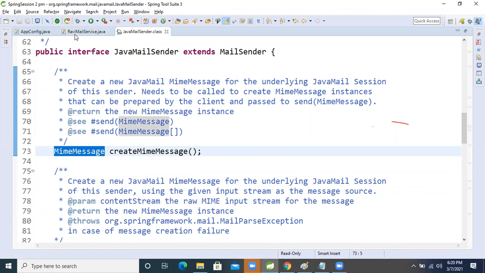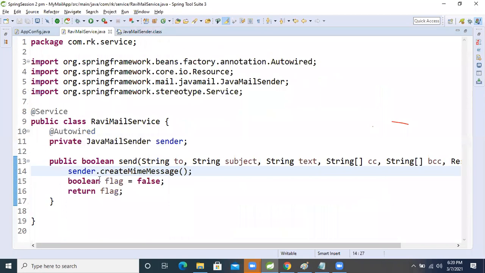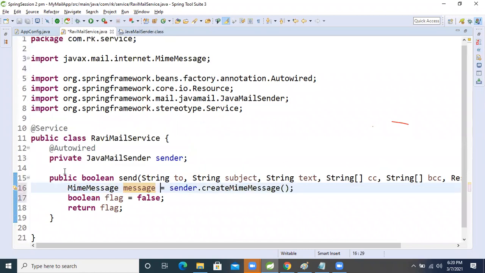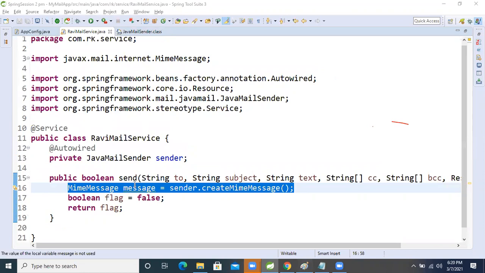Copy this class and paste it here and hold it as message. I've given the name message. Control Shift O to import that class. Okay, so now we created the MimeMessage, meaning this dialog box we created.